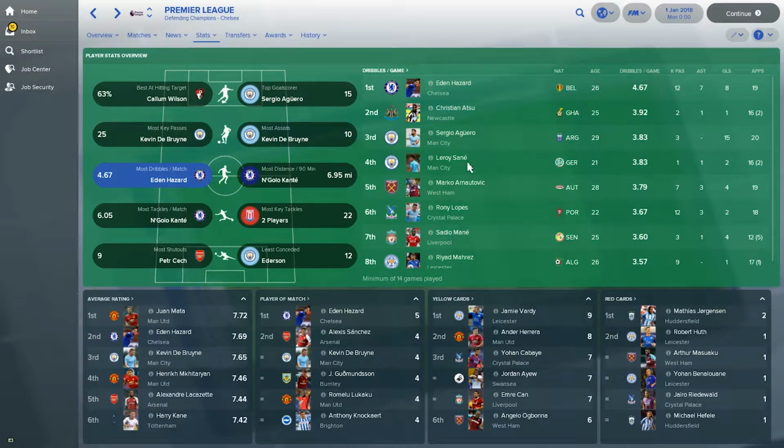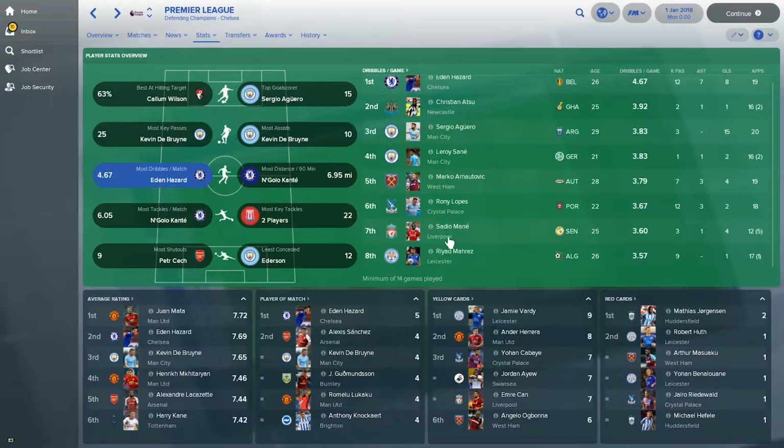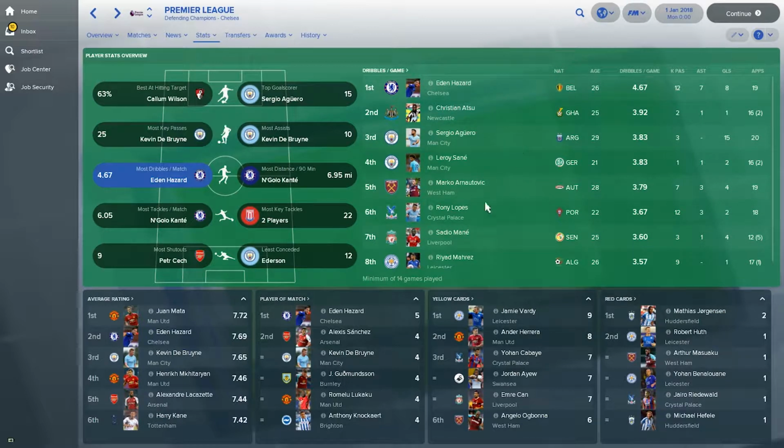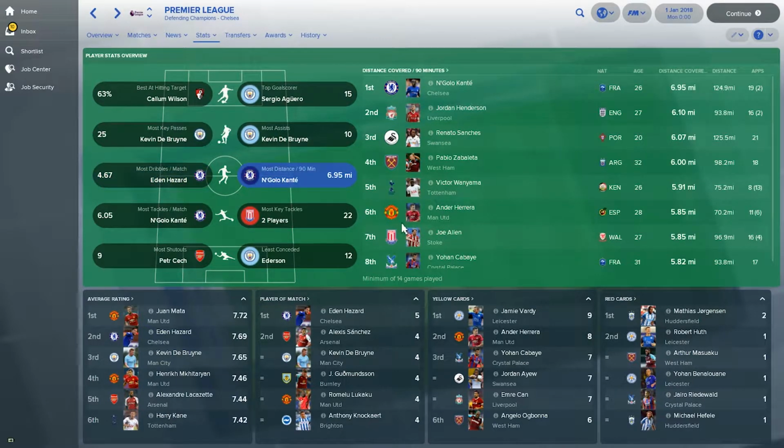Aguero and Sane from Manchester City, so they have a lot of dribblers. And we see also Sadio Mane, and an unexpected name here, Marko Arnautovic. Not really any surprises. I would say Ronnie Lopez and Christian Atsu are the two surprises for me. Ronnie Lopez, I am not even familiar with that name at all. Most distance per 90 minutes, so this is showing you the hard-working players. N'Golo Kante, he is known for that, so no real big surprise.